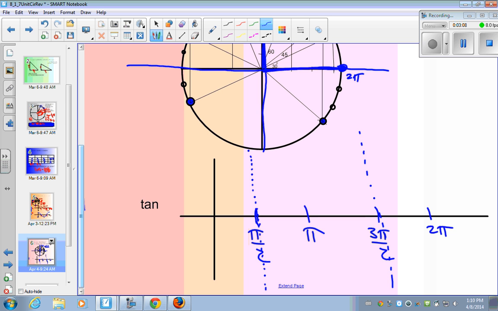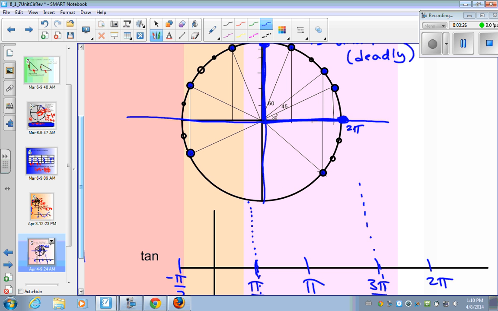So the tangent graph is a weird graph. It's still cyclical. It just looks weird. So I'm going to go over here to negative pi over 2, because let's talk about the tangent at 0 degrees. What's the tangent at 0 degrees? 0. So there's a point. Now let's talk about what was the tangent at 45. Do you remember what that was? It's 1. Yeah, it should be on your chart. It's 1. That's an isosceles triangle.